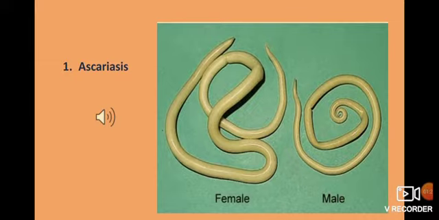Both genders look similar to a certain extent, but there are certain differences. As you know, the female is slightly longer than the male, and the male Ascaris has a curved tail.